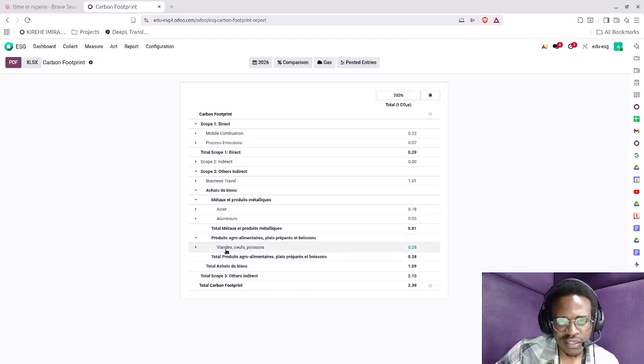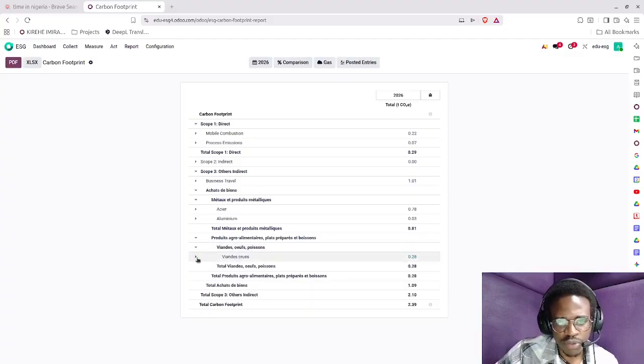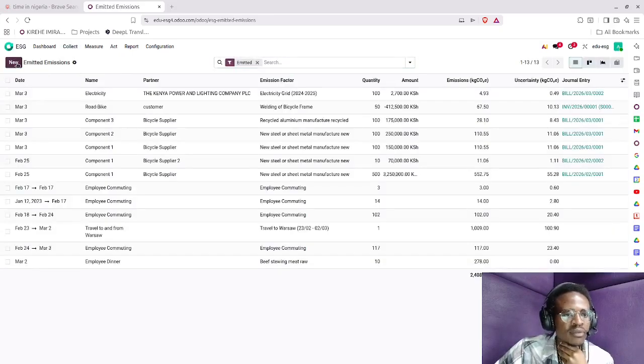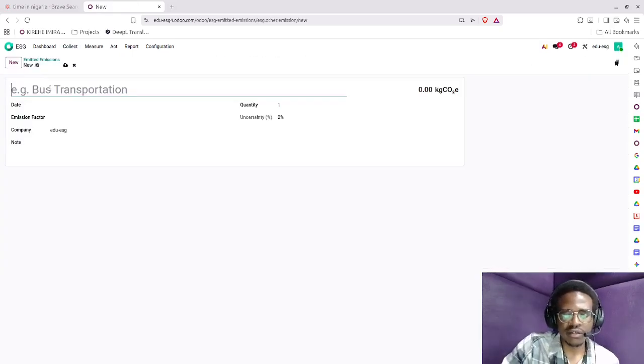So you can see the category we are under is meat, eggs, and fish, and you can see the emissions, 0.28, and it goes further and further. Let's buy some biscuits and see what emissions we are going to collect. Going to create new, going to say biscuits for vegans.